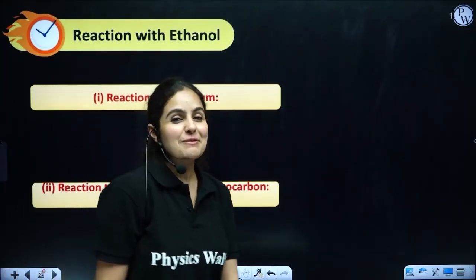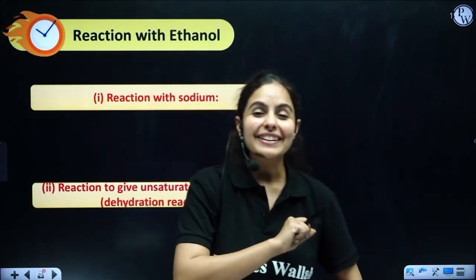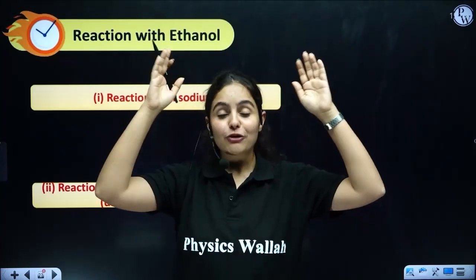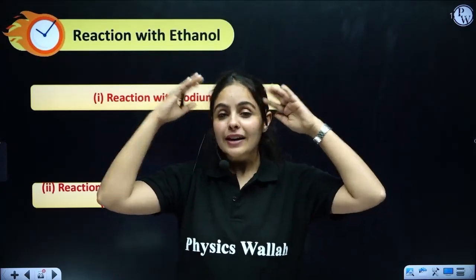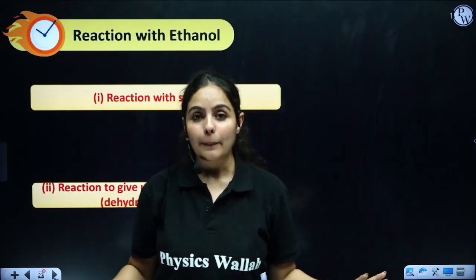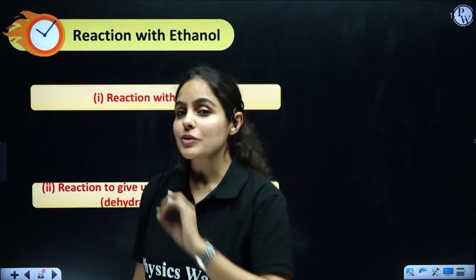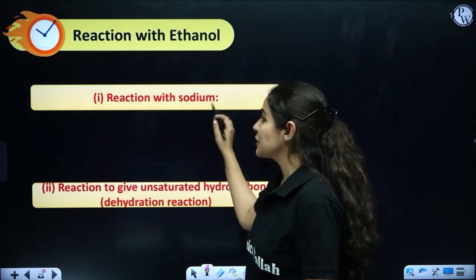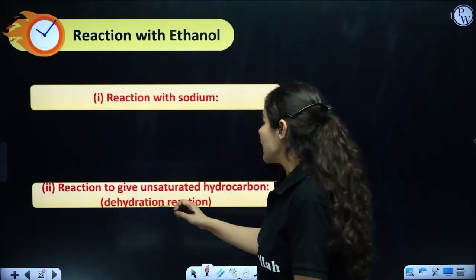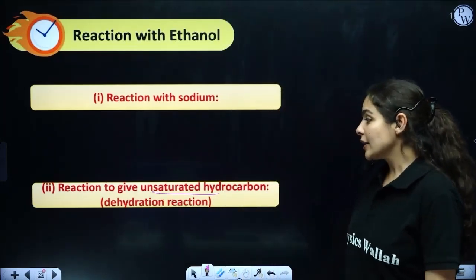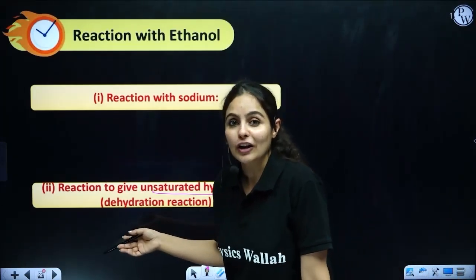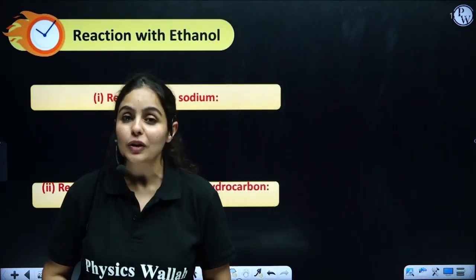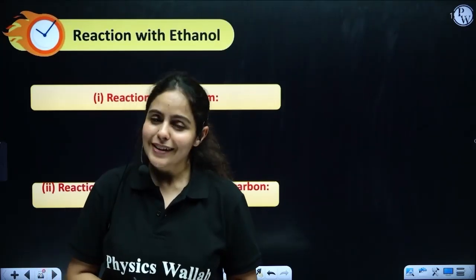Now, what are the chemical changes done by ethanol? The brain, the chemical changes are done already. If you consume it in a large amount, it is the whole body that will suffer. But what are the chemical reactions which happen in ethanol? What will happen if ethanol reacts with sodium? What will happen if we try to dehydrate ethanol? Dehydrate means if we try to remove water from ethanol, what would be the product? So let's take a look.